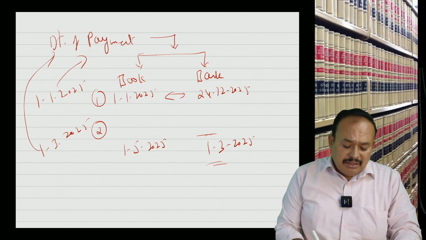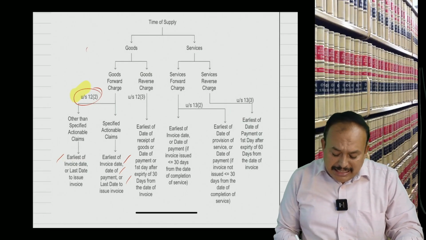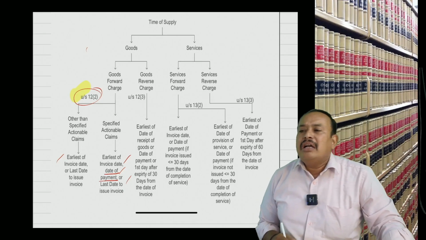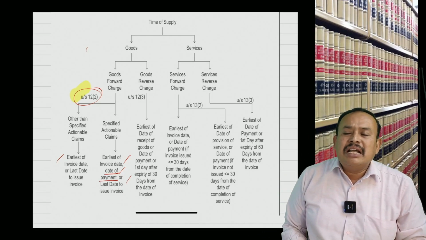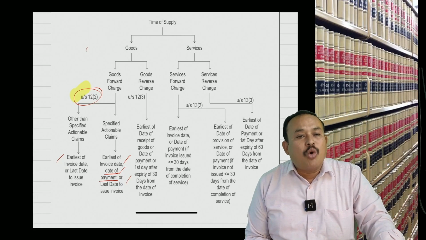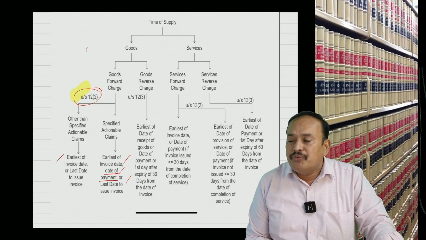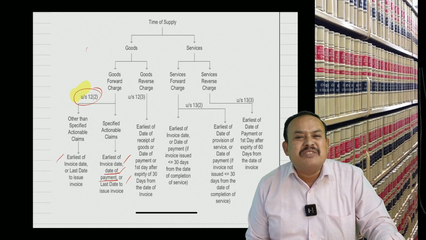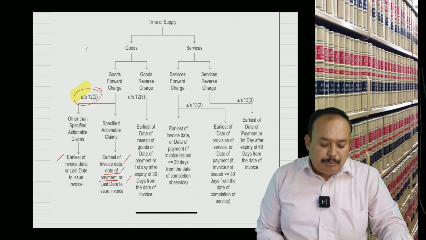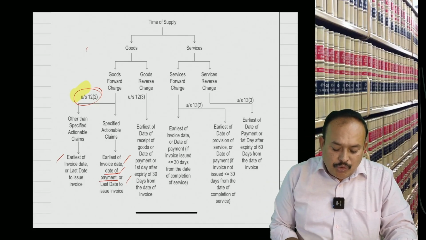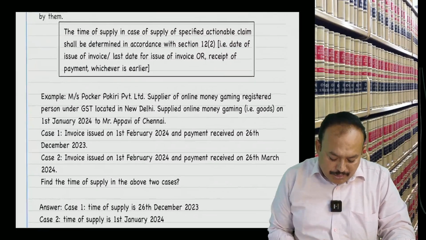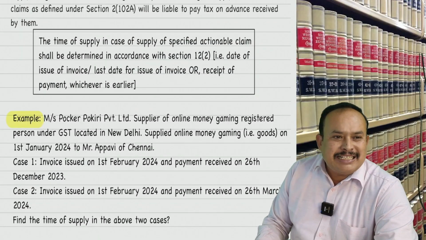Now once you understand that the earlier of book entry or bank entry is the date of payment, you compare it with the date of invoice as well as the last day to issue invoice. Among the three, whichever is earlier is the time of supply, when supply of goods forward charge applies and specified actionable claims are involved. If I bring a problem, you should be able to answer the problem in front of you as follows. Hopefully you answer this. I am 100% confident in my students below. You will answer this. Example reading as follows.